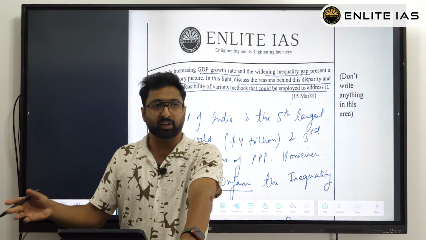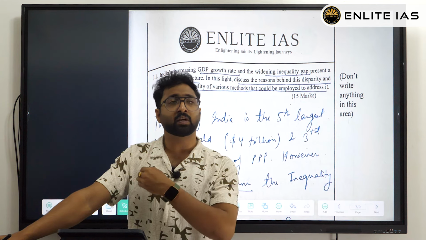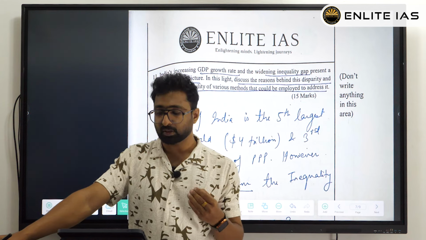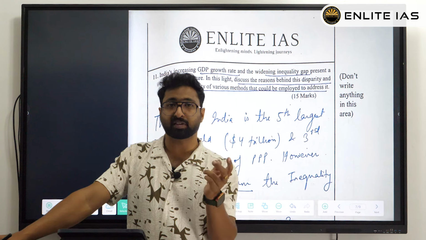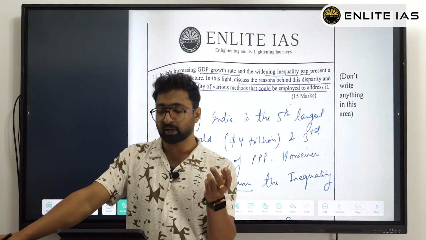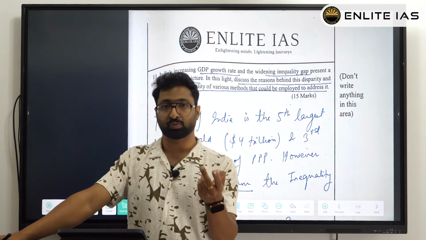Now they are asking why that is contradictory. See guys, I need your close attention here, because at some point you may think about answering this question like, why that contradictory picture? And you always think that, sir, my point should be such that it addresses both the GDP growth rate highness as well as the inequality issue.